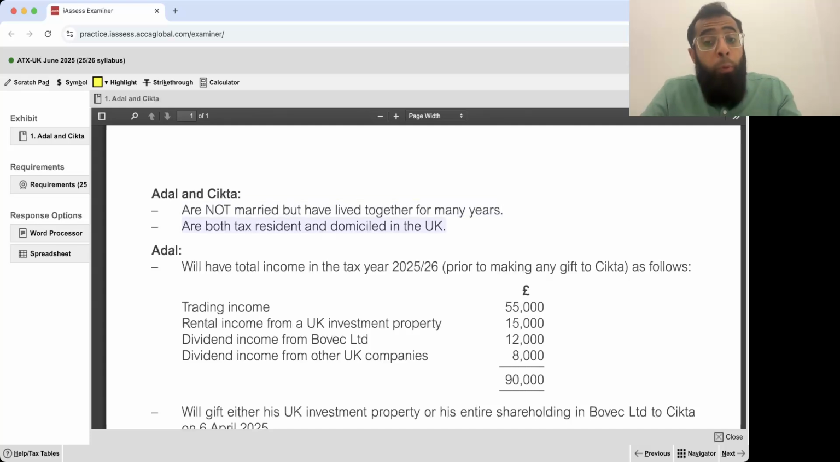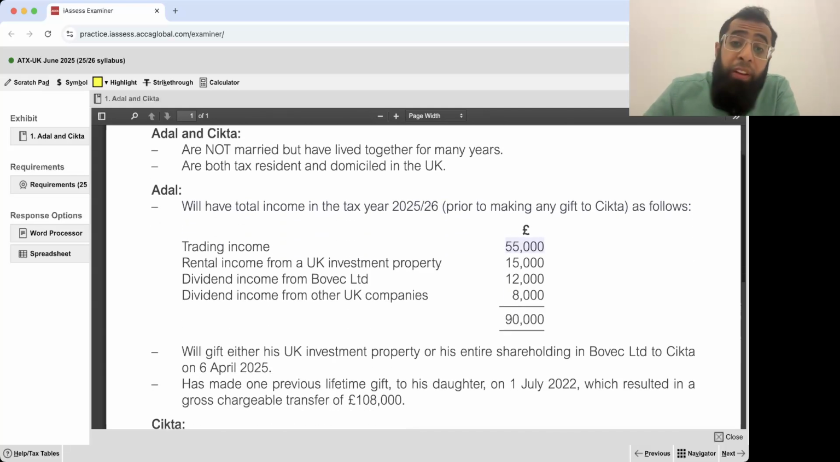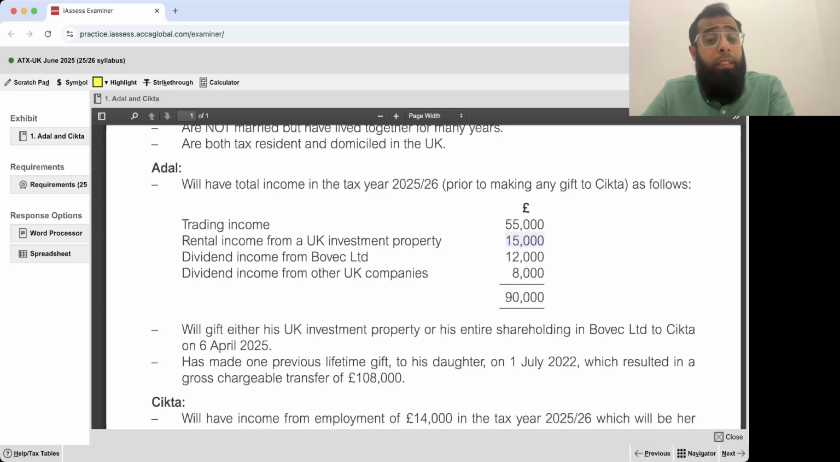Adil and Sitka are both tax residents and domiciled in the UK. Adil will have a total income in the tax year 2025-26, prior to making any gift to Sitka, as follows. Now, Adil's income details are given. He has trading income of £55,000, rental income from a UK investment property of £15,000, dividend income from Bovac Limited £12,000, and dividend income from other companies £8,000. So Adil is having a yearly income of £90,000.